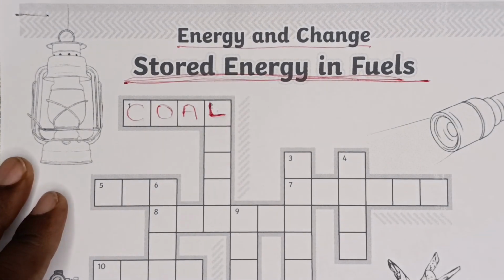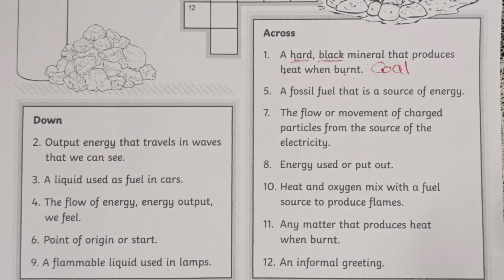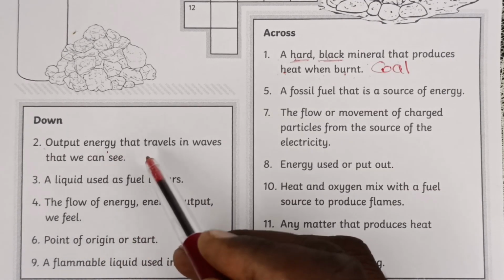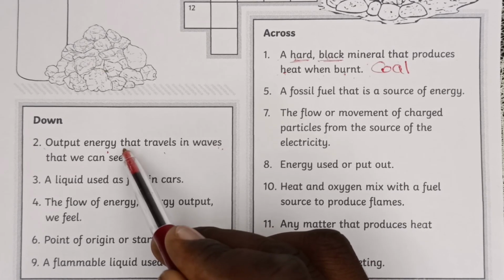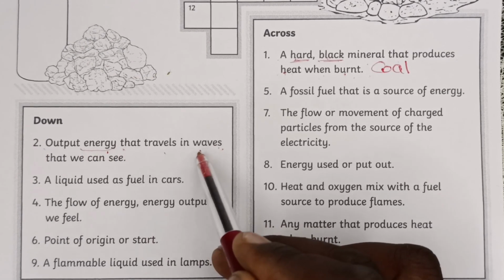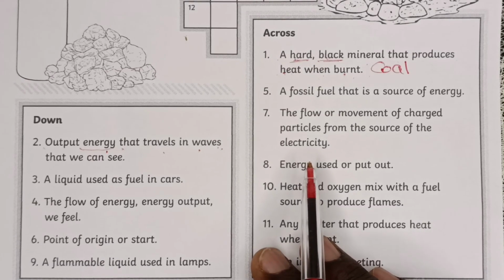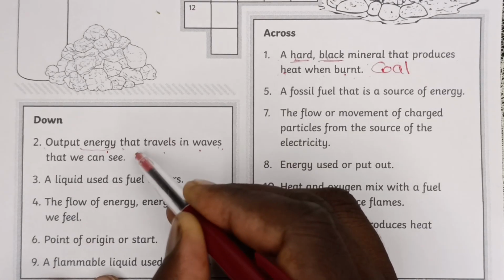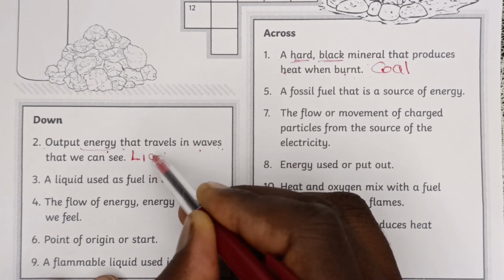So number 2, now we know number 2 starts with an L. Then we'll be going down. Let's look at what number 2 says. So number 2 says output energy that travels in waves. So the output energy that we know that starts with an L, it's light.